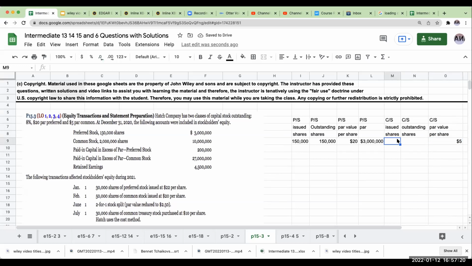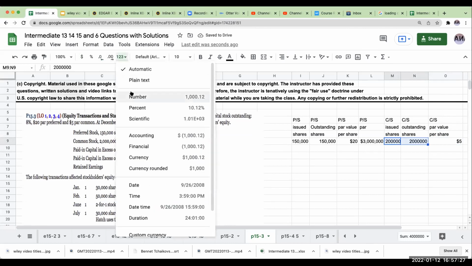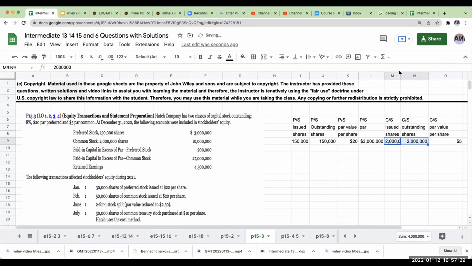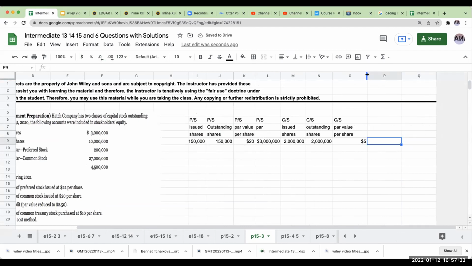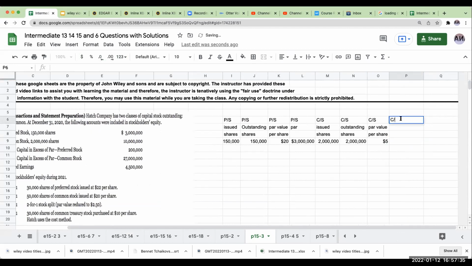My issued shares are 2 million. Outstanding shares are the same. And then right over here, my common stock at par is going to be 5 times the 2 million, or 10 million.